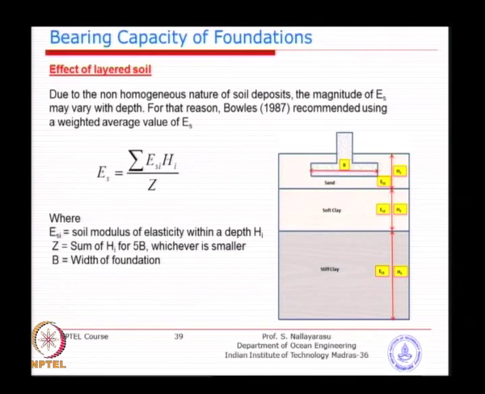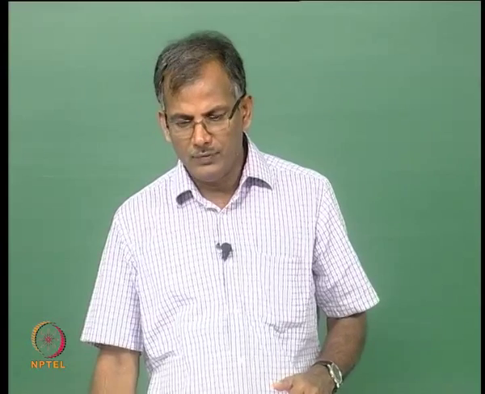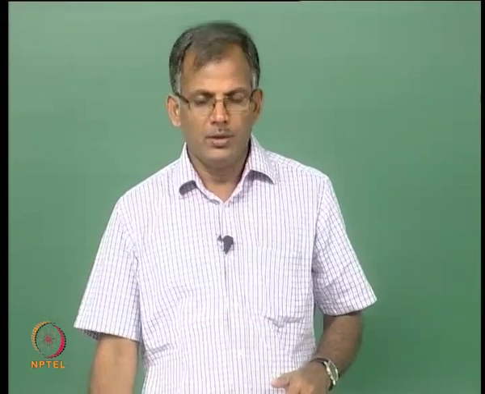By doing this, you are taking the influence of these lower layers into account in the settlement of the foundation at the top layer. So, as the pressure goes down, the effect of that will be taken into account by taking the average modulus.